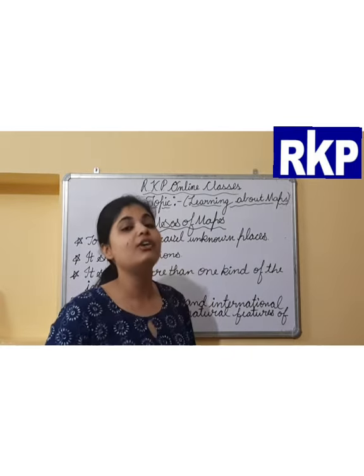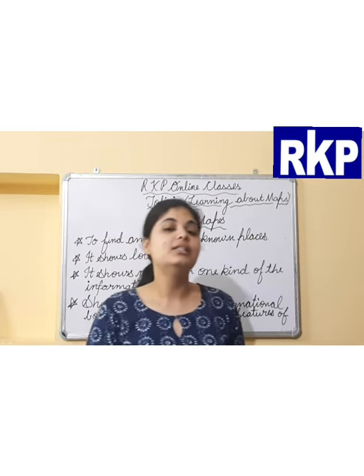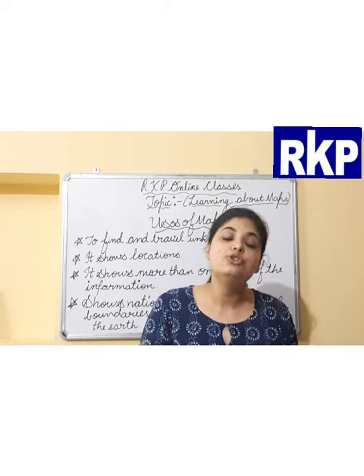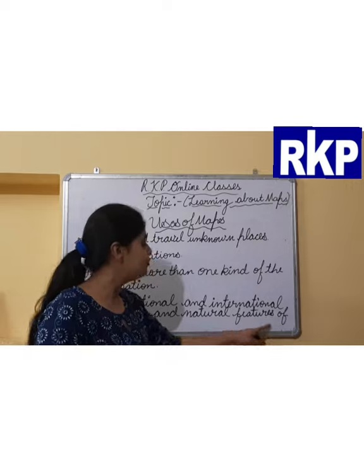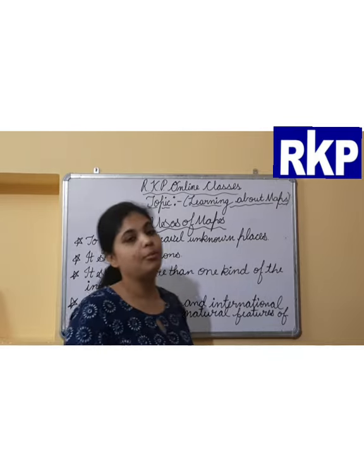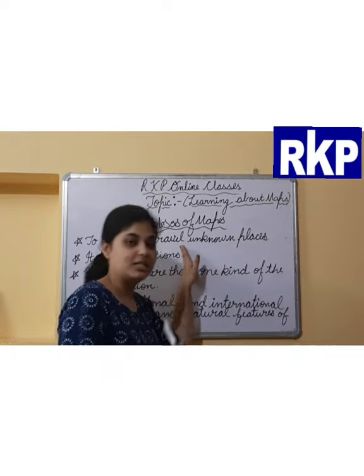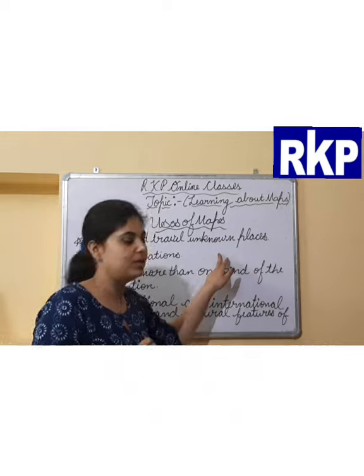Next is natural features of the earth. We have done the landforms of the earth: mountains, plains, plateaus, hills, peninsula, island. These all are what? These are the natural features of the earth. We can easily find the natural features of the earth with the help of the map. So I am giving you an overview of the map, that if we are traveling to unknown places, we can easily travel if we have the map with us.